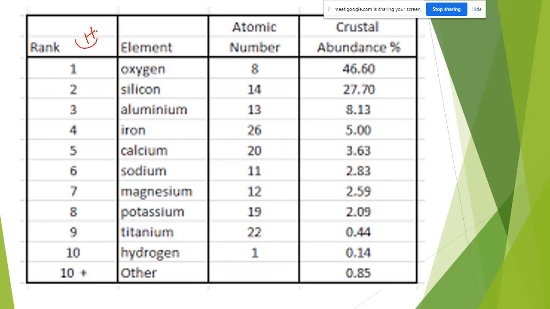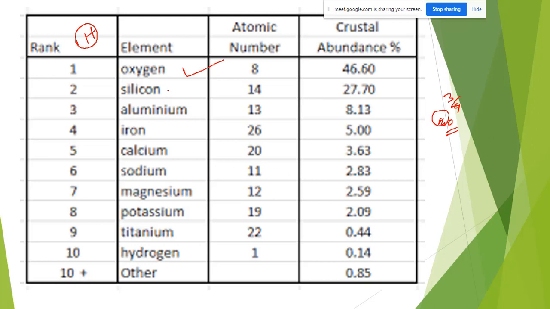Hydrogen is the most abundant element in the universe. If we come to the earth's crust and surface, oxygen is the most abundant element, 46%. Why? Because almost 3/4 of our earth is water, and in water, oxygen is the maximum. That's why oxygen is there.